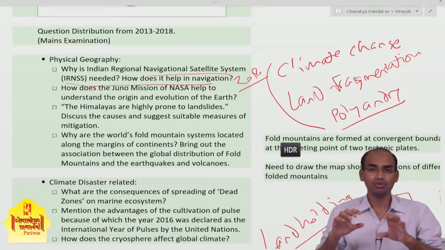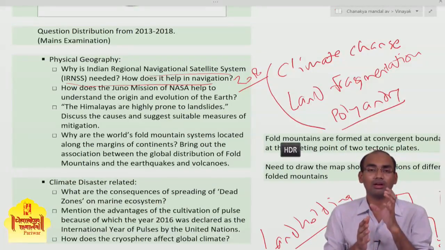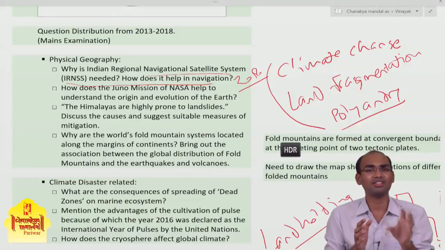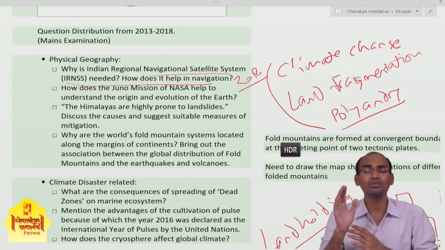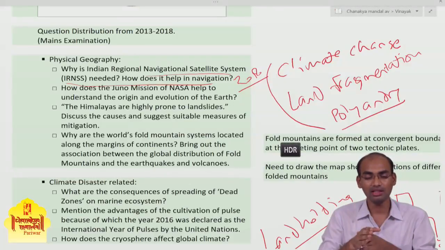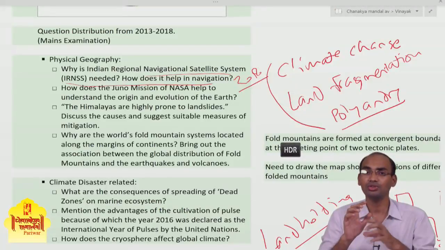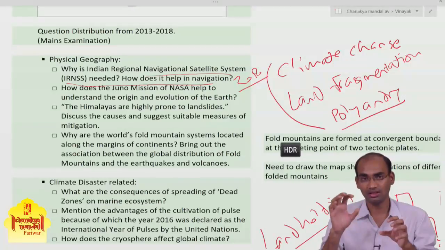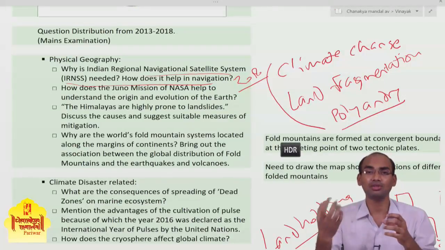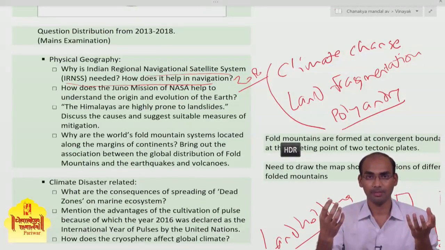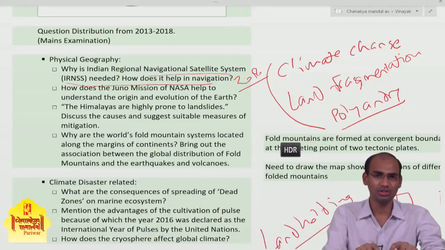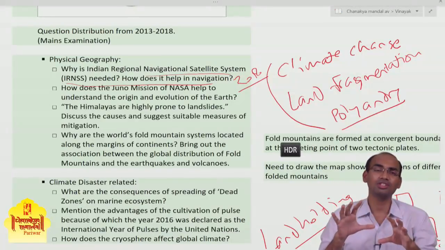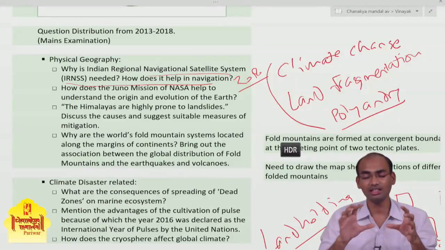So let me ask you one question. GPS has a constellation of around 24 satellites, while IRNSS uses only 7 satellites. So how come India's IRNSS is more accurate than the GPS? That is not related to this question, but these questions make the study of geography more interesting.